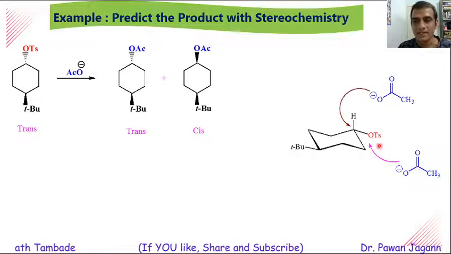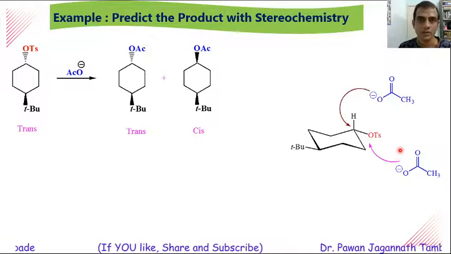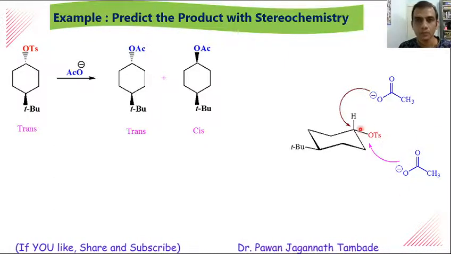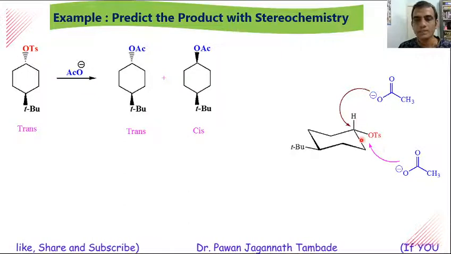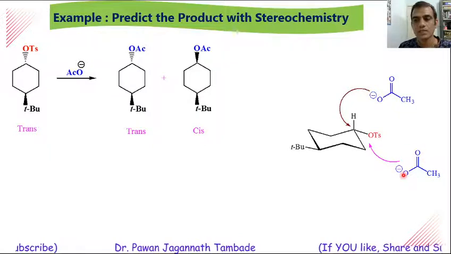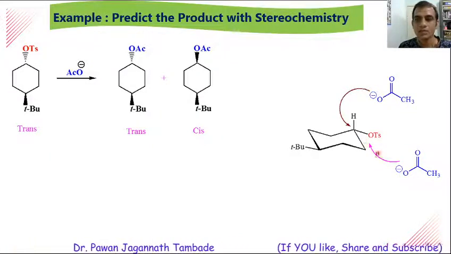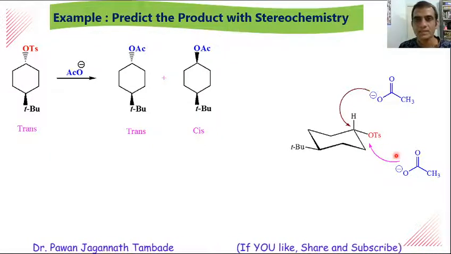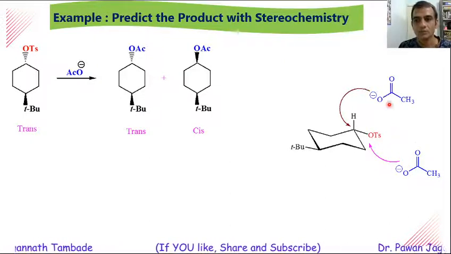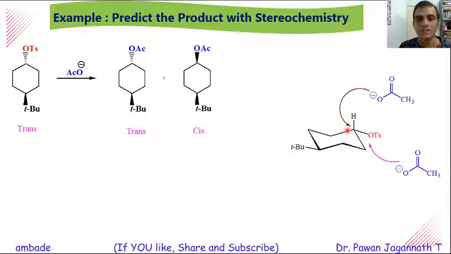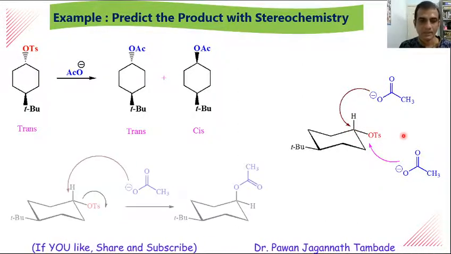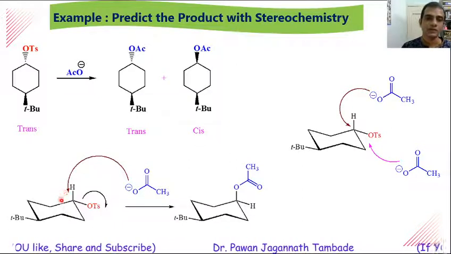The front side attack of nucleophile is not possible because there is a repulsion between the nucleophile and the leaving group. The leaving group also possesses some delta negative charge and the nucleophile also possesses negative charge. So there is a repulsion between these species because of charge and because of crowdedness as well. So this nucleophile always attacks on this electrophilic carbon atom from back side, and this type of reaction will occur.